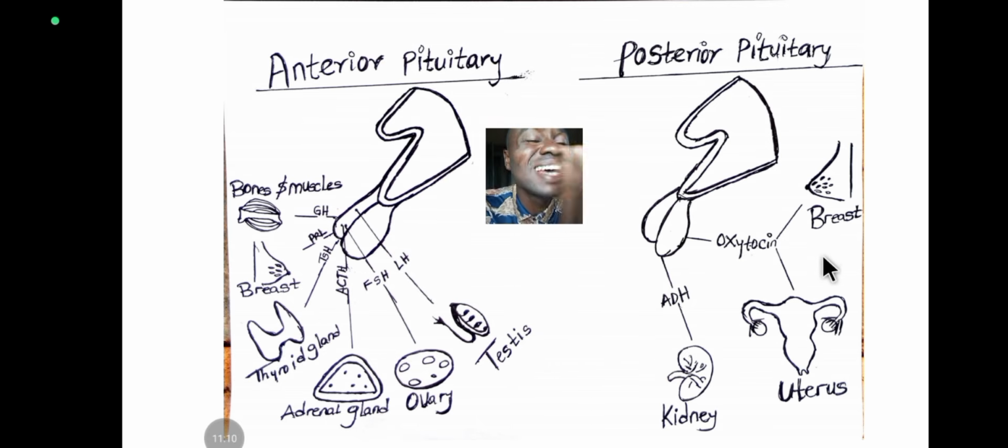Just know that the only hormones found in the posterior lobe of the pituitary are two: oxytocin and ADH. ADH is antidiuretic hormone, which can also be called vasopressin. So just oxytocin and antidiuretic hormone are in the posterior lobe of the pituitary. All the rest of the hormones are anterior. Just know that, and you will master everything.